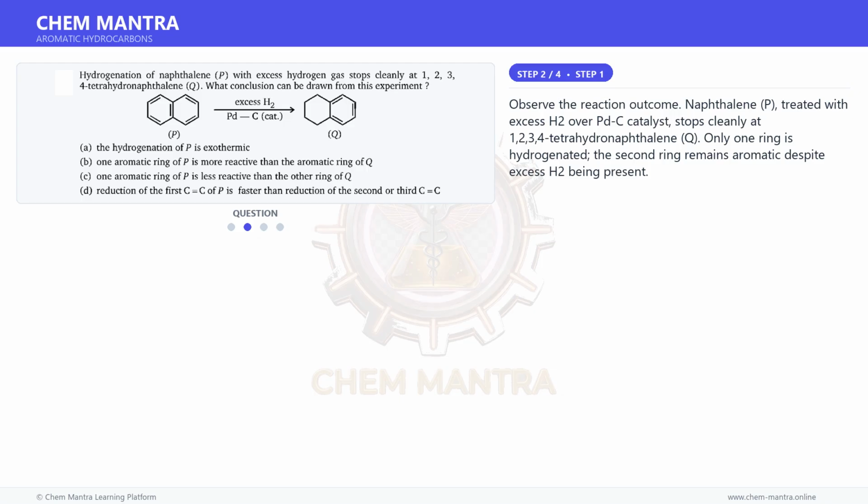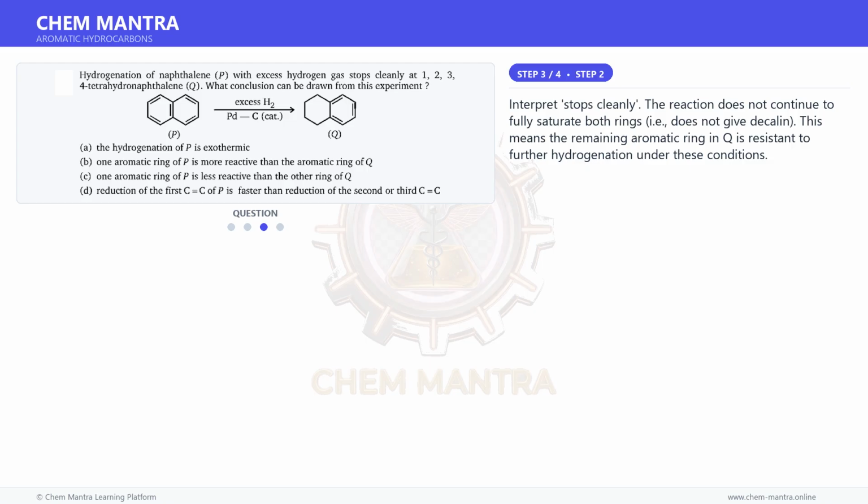Observe the reaction outcome. Naphthalene, P, treated with H2 over a Pd/C catalyst, stops cleanly at 1,2,3,4-tetrahydronaphthalene, Q. Only one ring is hydrogenated, and the second ring remains aromatic despite H2 being present. Interpret "stops cleanly": the reaction does not continue to fully saturate both rings, i.e., it does not give decalin. This means the remaining aromatic ring in Q is resistant to further hydrogenation under these conditions.